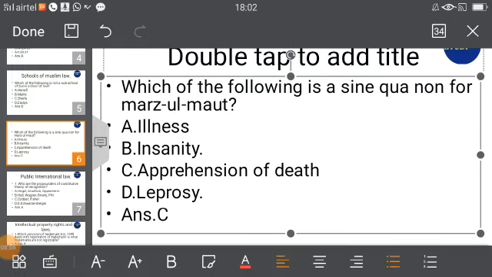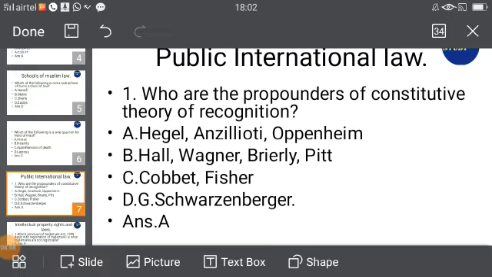The next one is, who are the propounders of the constitutive theory of recognition? Now, recognition is pertaining to the state. In order to recognize a state, there are two theories.